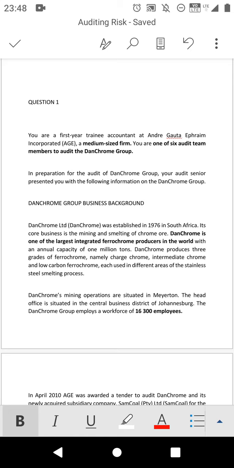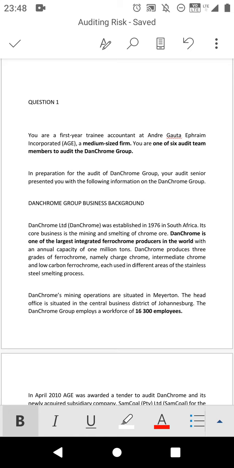So the company that we want to audit is Dunchrome Group Ltd, which was established in 1976 in South Africa. Its core business is the mining and smelting of chrome ore. Dunchrome is one of the largest integrated ferrochrome producers in the world.